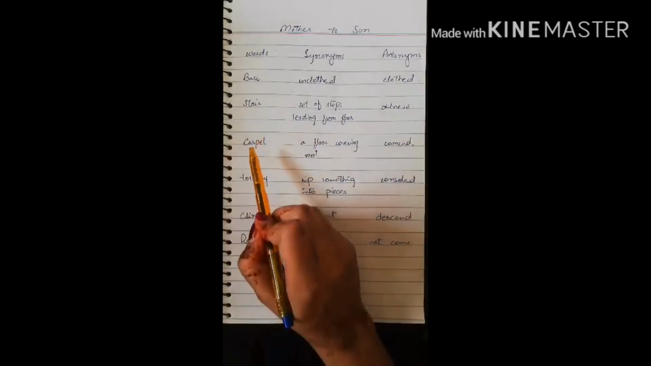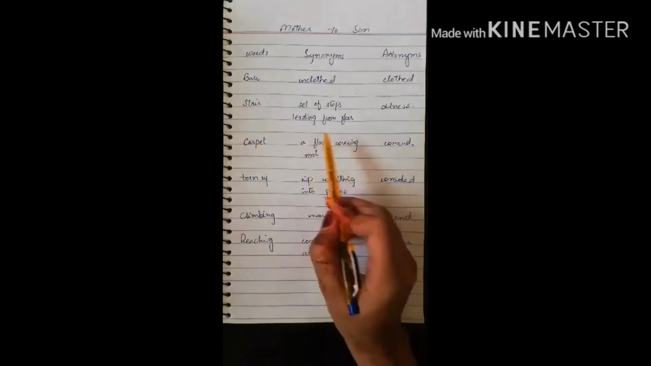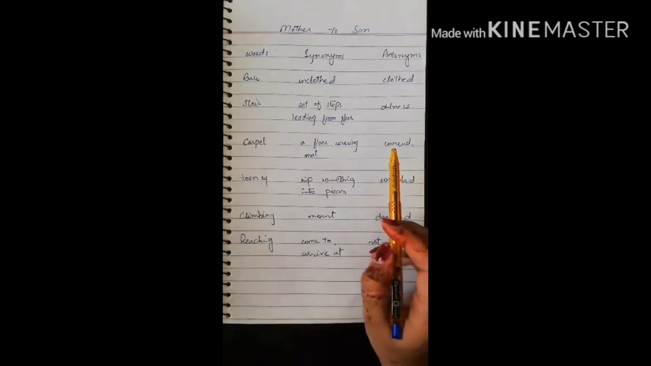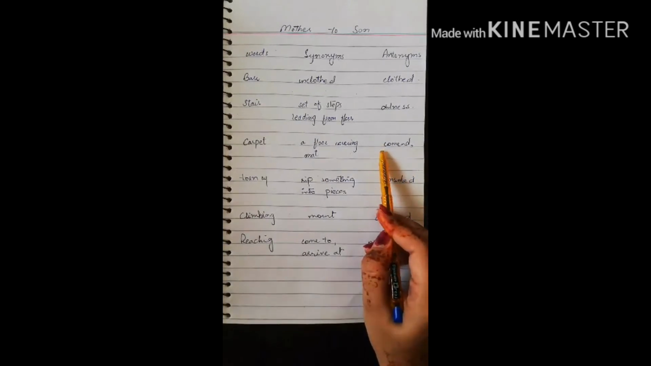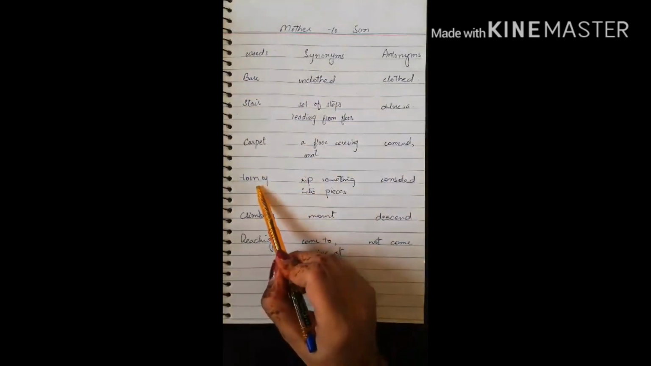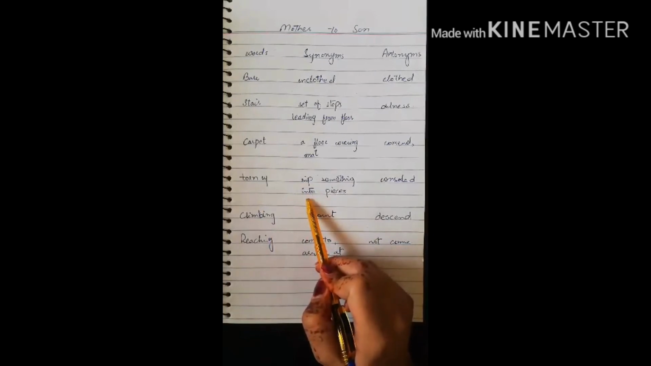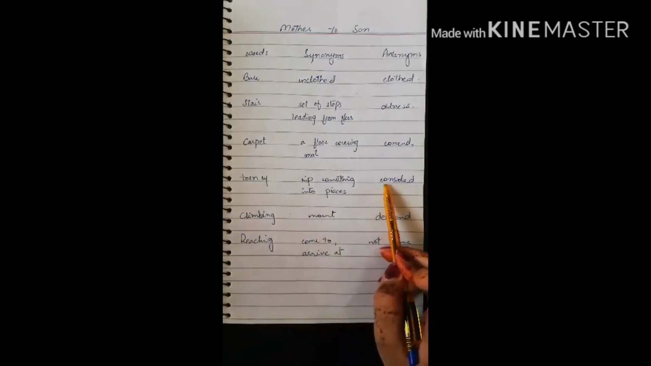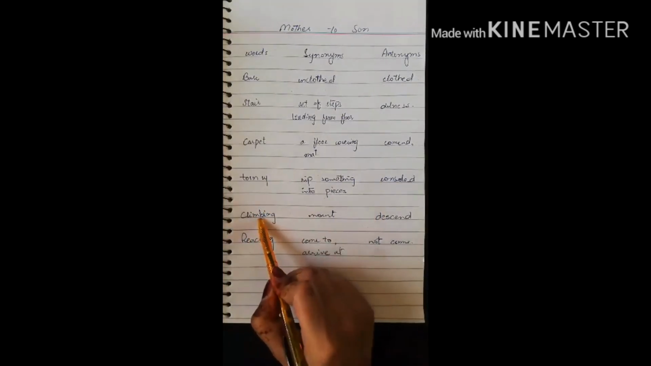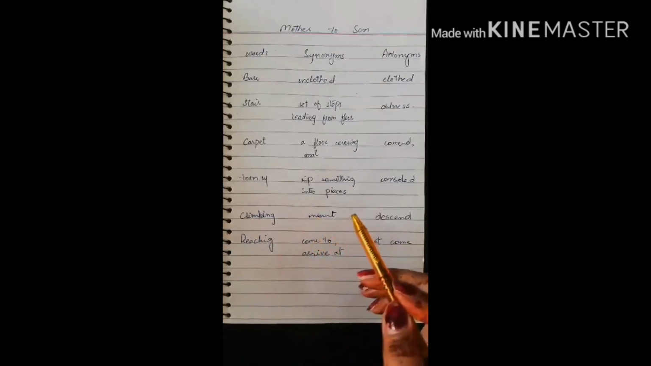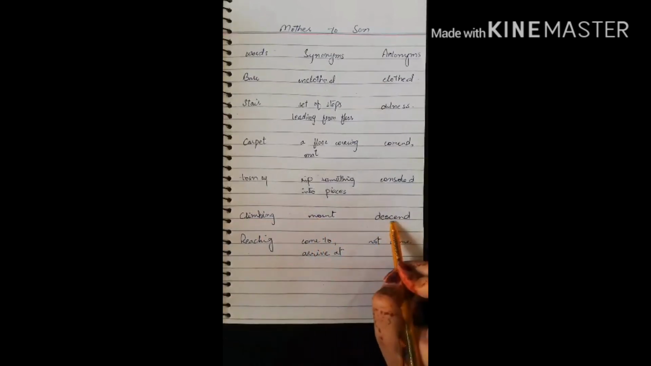The next word is carpet. Carpet is a floor-covering mat. We can say a rug, and the antonym is commend. The next word is torn up. Torn up, its synonym is rip something into pieces, and its antonym is consoled. The next word is climbing. Climbing, its synonym is mounting, like going up, and its antonym is descent. Descent means passing from a higher to a lower place.